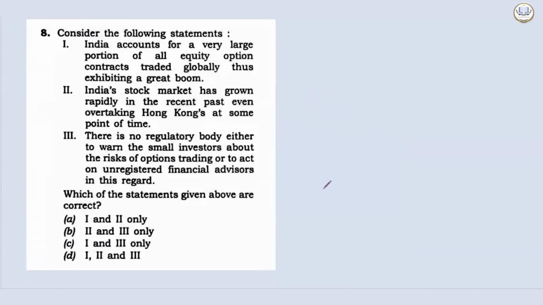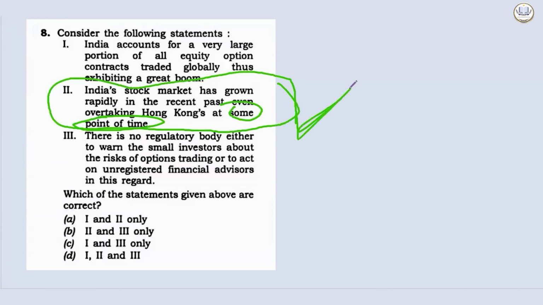Another question. Statement 1: India accounts for a very large portion of all equity option contracts traded globally, thus exhibiting a great boom. Statement 2: India's stock market has grown rapidly in the recent past, even overtaking Hong Kong at some point of time. Humble statements, such use of words makes the probability of any statement being correct very, very high. Okay.